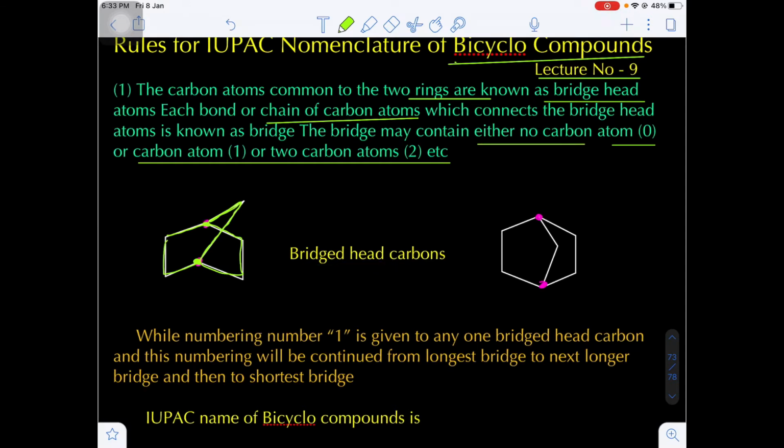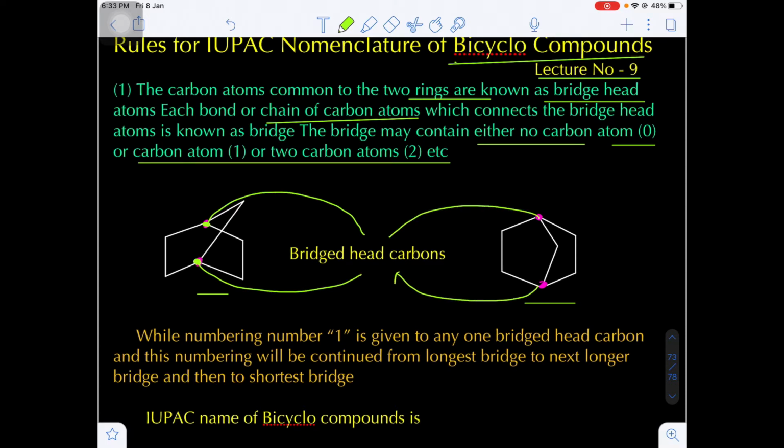So two cycles, two rings, join with the help of two common carbon atoms. This structure is nothing but this structure; both structures resemble each other. And these carbon atoms which are common to both rings are referred to as bridgehead carbon atoms. Yes or no?